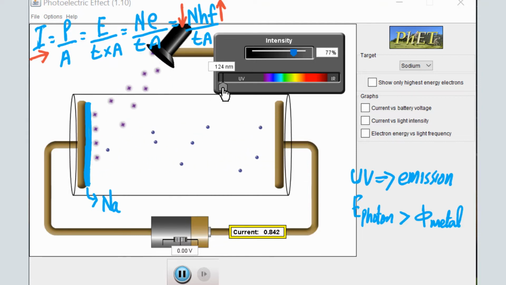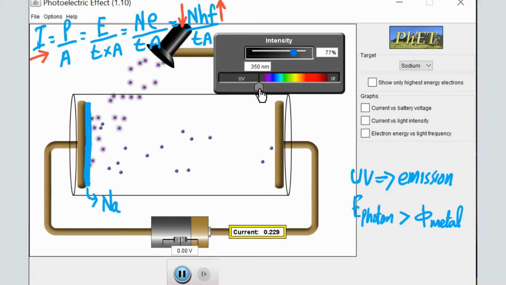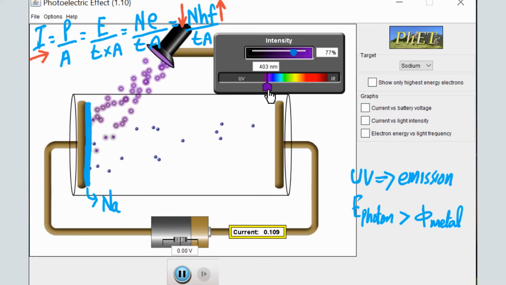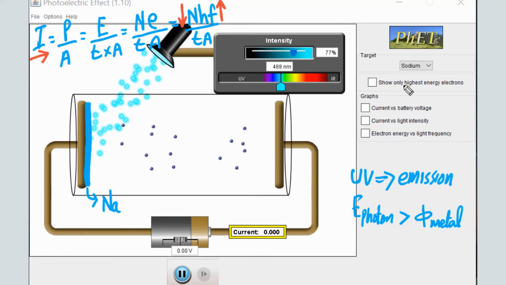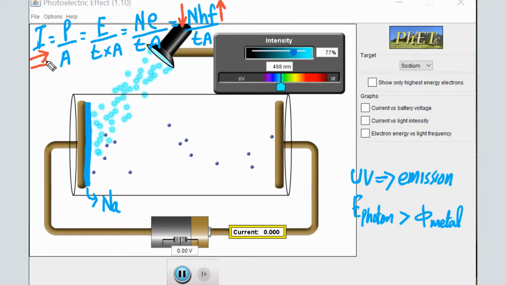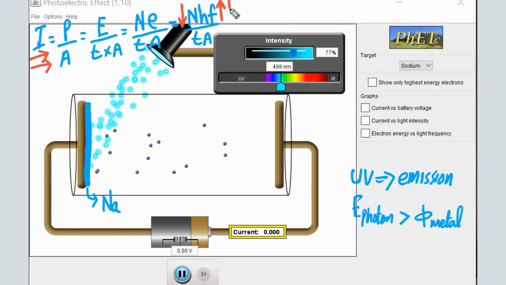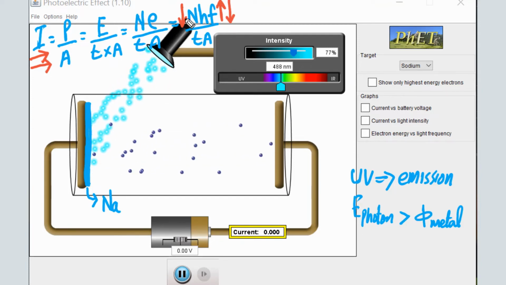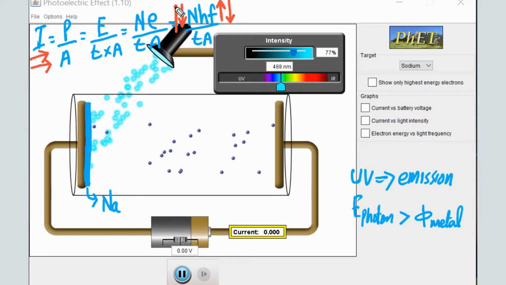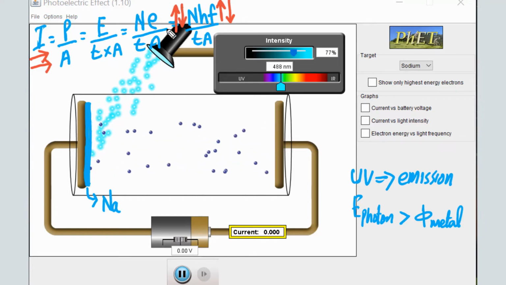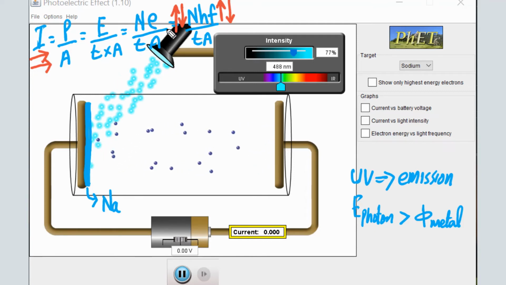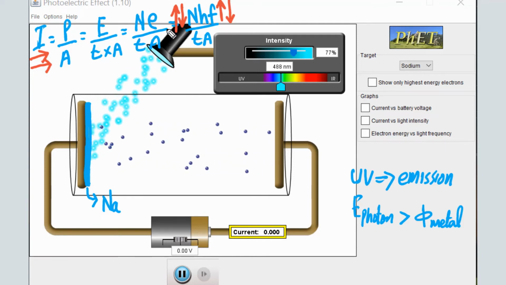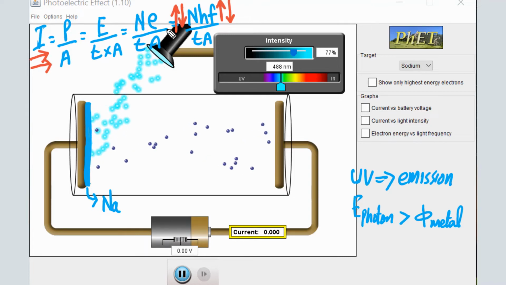If we keep intensity the same but decrease the frequency, the number of photons has to increase. So this is what you can see here. Very important point, they will ask you in different past papers. You need to understand how intensity changes with frequency and number of photons.